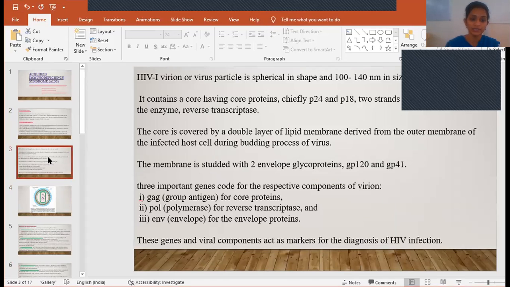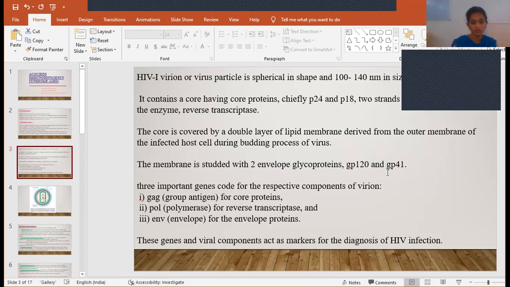Okay, so this is the structure. It has P24 and P18 as core proteins, and reverse transcriptase enzyme and two strands of single stranded RNA. And it is surrounded by a double layer of lipid membrane. Then this membrane has two surface glycoproteins, that is GP120 and GP41.